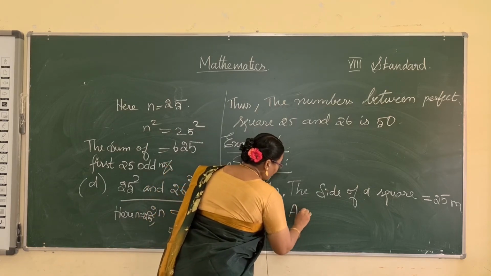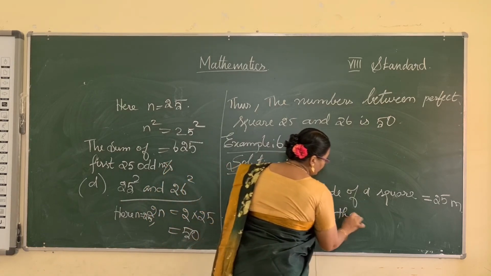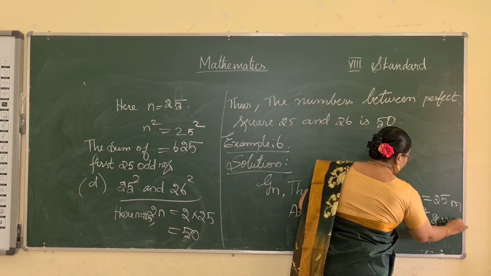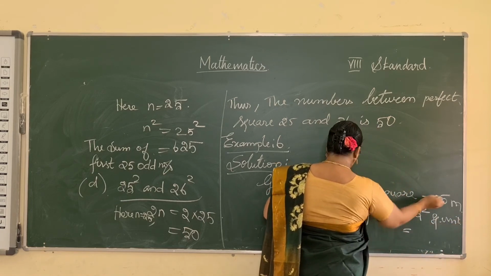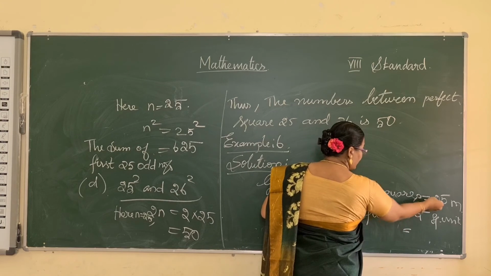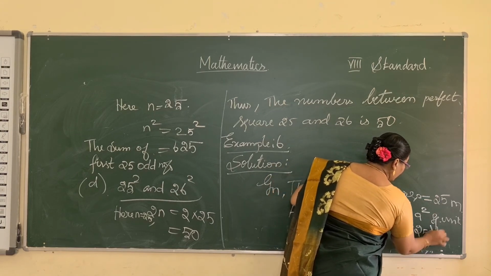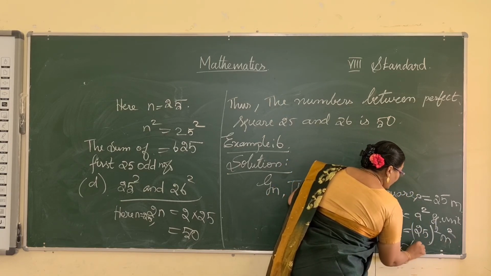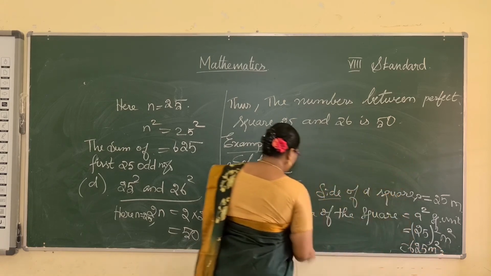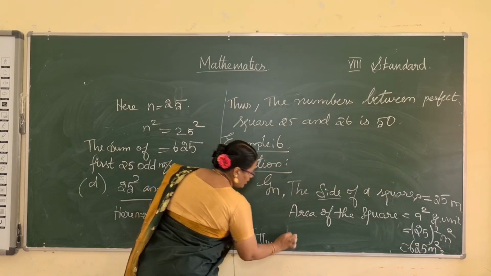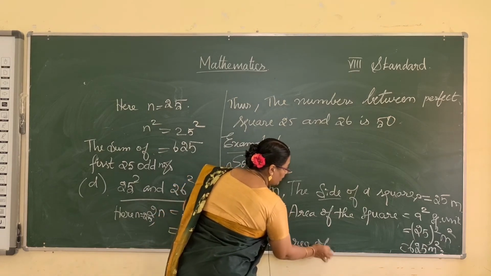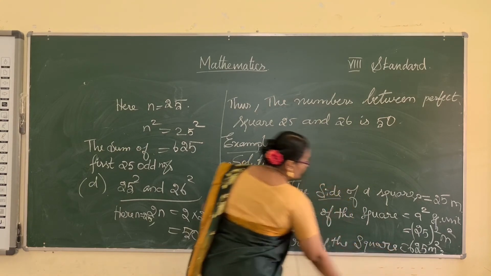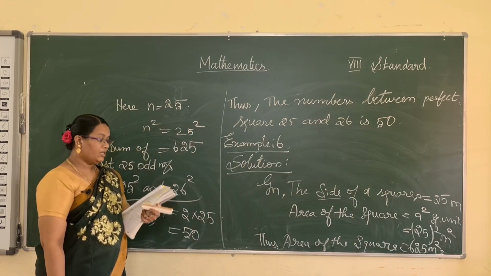So area of the square is equal to a square square unit. The side is 25, so 25 square is 625 meter square. Thus the area of the square is equal to 625 meter square.